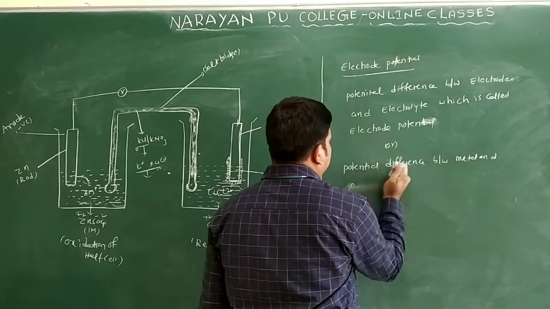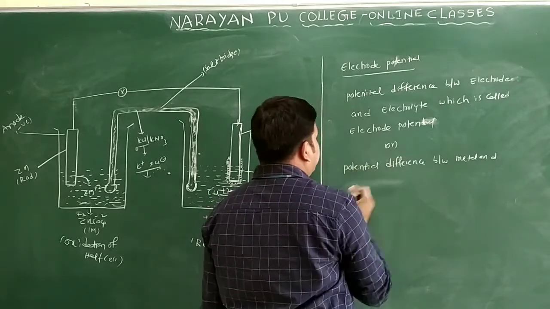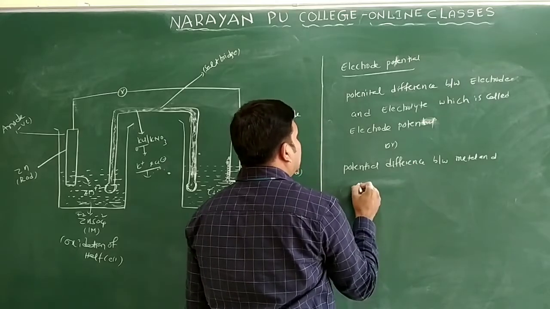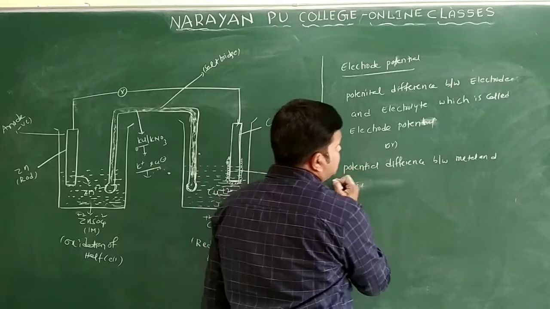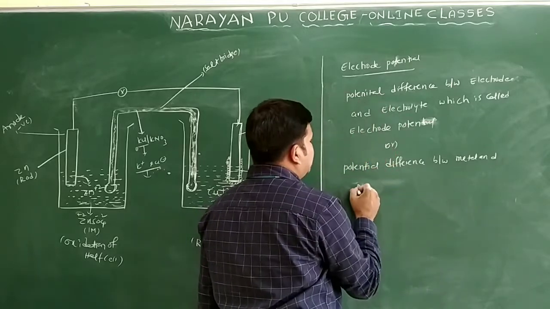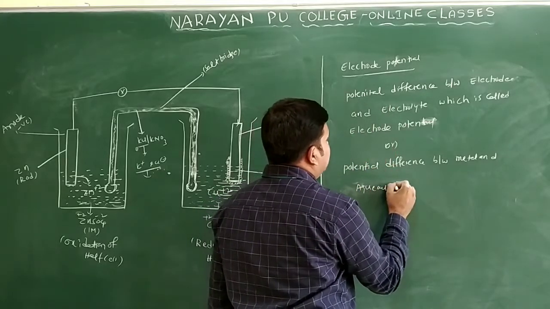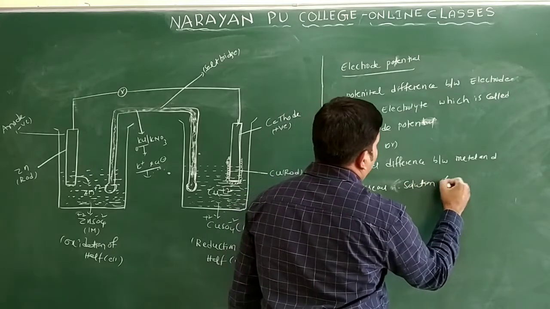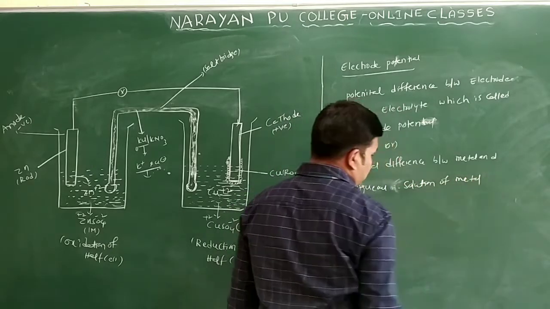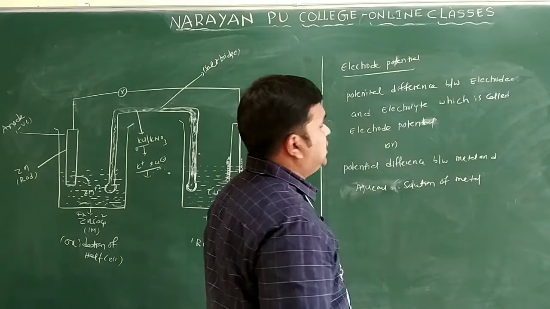That is also what we are calling electrode potential only.